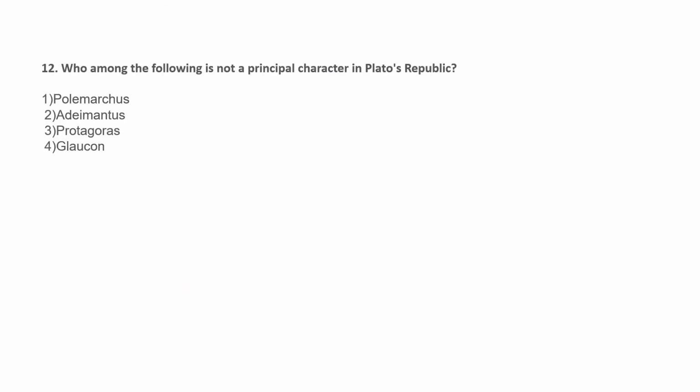Now the question is, who among the following is not a principal character in Plato's Republic? Let us see. Polemarchus is there. Adeimantus is also there. Glaucon is also there. But Protagoras is not there. So what is the correct option here? The correct option is option 3.